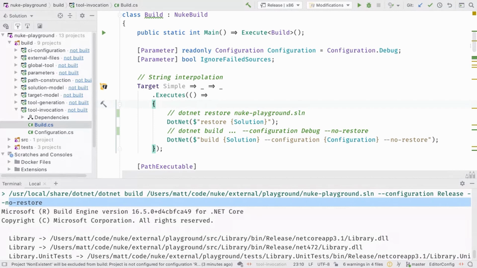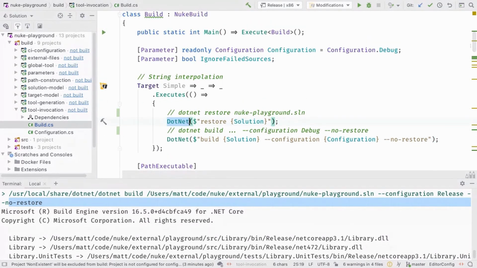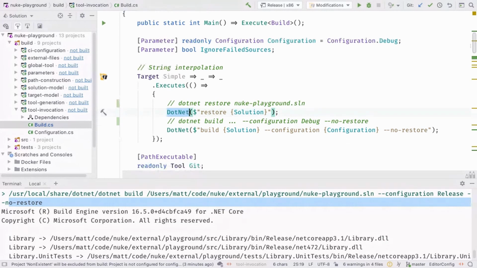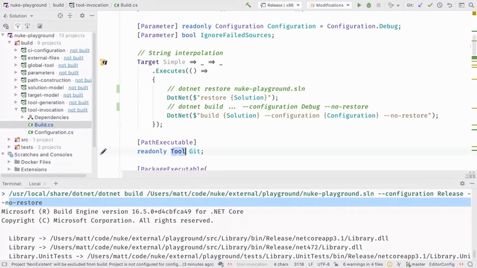first another thing. The benefit of having those methods is also you don't need to care about where the executable is located. We can also do it for path executables, or executables that are reachable through the path environment variable. And then we just define a field again, mark it as tool and as a path executable.